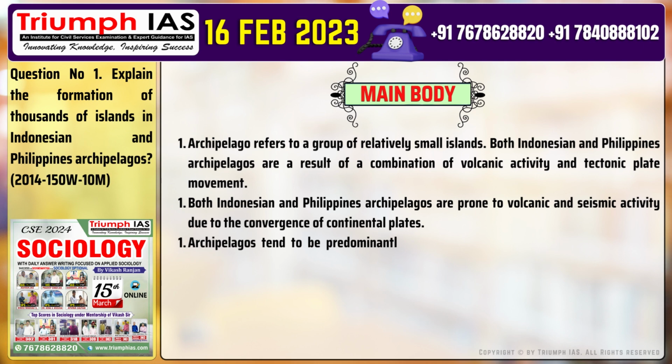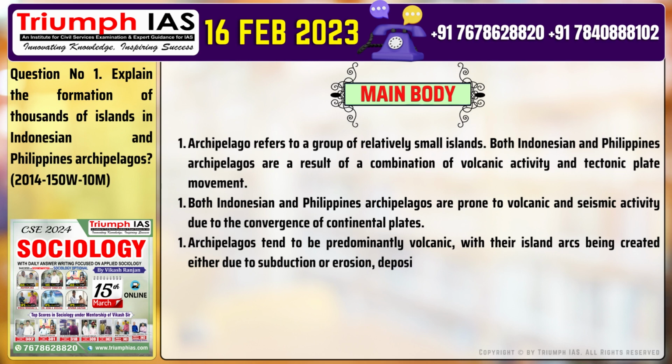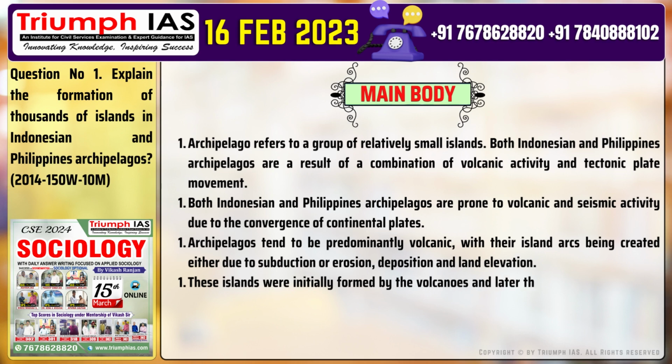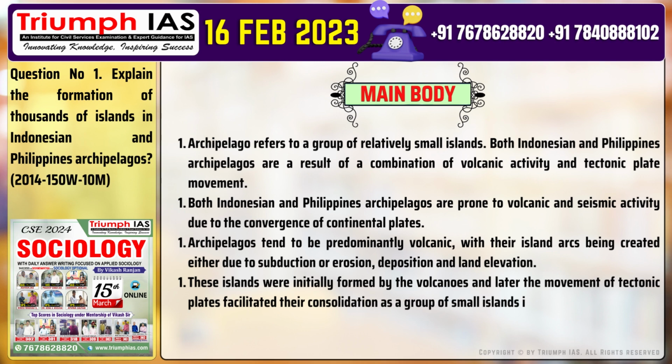3. Archipelagos tend to be predominantly volcanic, with their island arcs being created either due to subduction or erosion, deposition, and land elevation. 4. These islands were initially formed by the volcanoes, and later the movement of tectonic plates facilitated their consolidation as a group of small islands in a relatively small area.